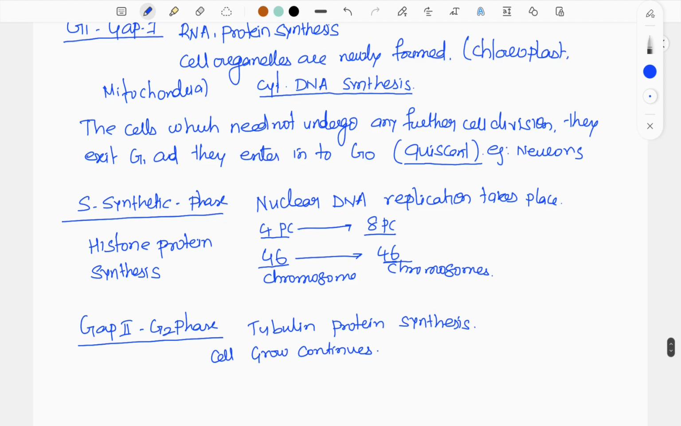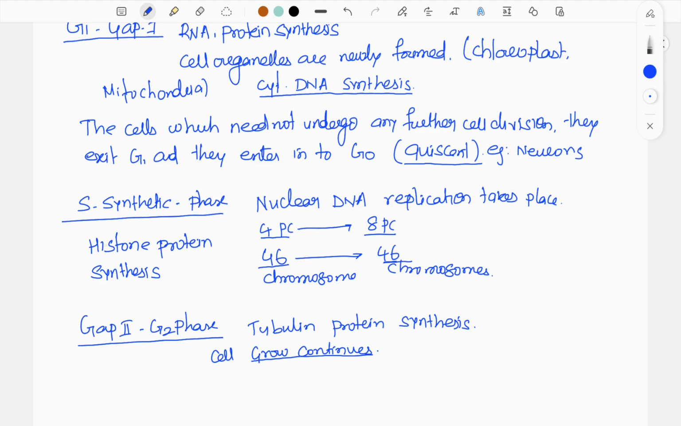Now the next is gap 2 phase, G2 phase, where tubulin protein synthesis takes place. We know tubulin protein is very much required for formation of the spindle apparatus, and the spindle apparatus is required for karyokinesis, that is division of the nucleus, pulling of chromosomes towards opposite poles. So that takes place during G2, and cell growth continues even during G2 also.